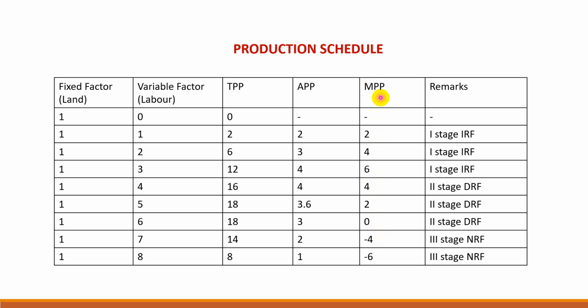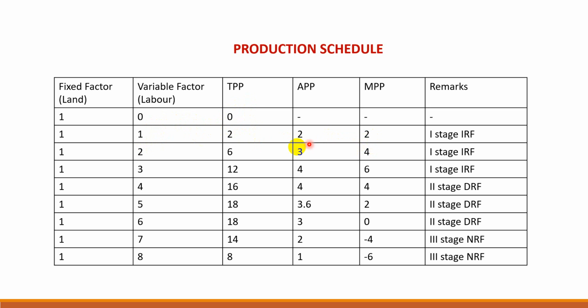Now from MPP we can calculate TPP because TPP is equal to summation of MPP. When the variable factor is 0, the production will be 0. Even if you have all the fixed factors and the variable factor is not there, then production is 0. So at 0 level of variable factor, production is 0. For 1 unit, TPP is how much? Summation of MPP.